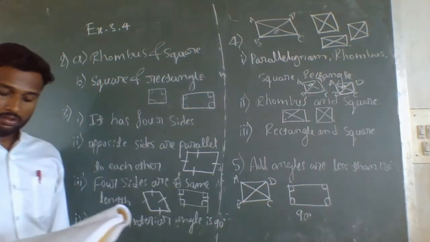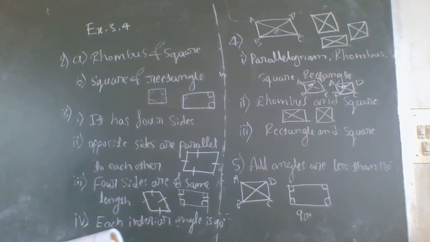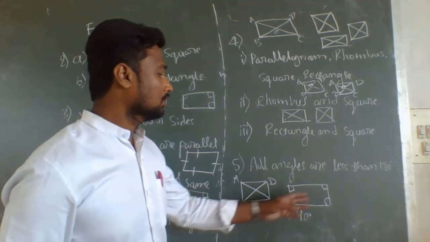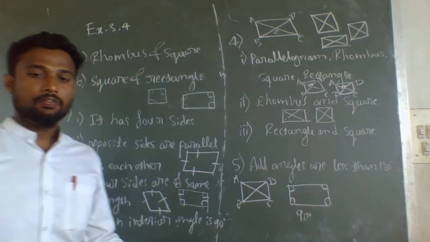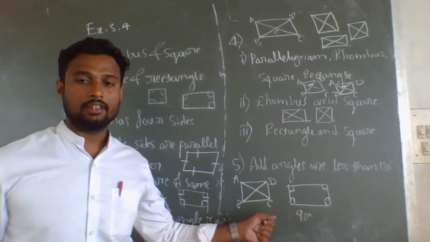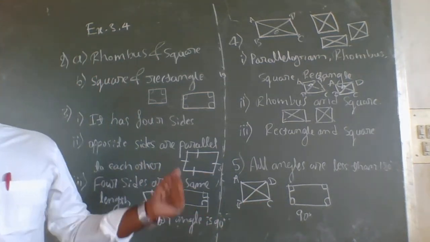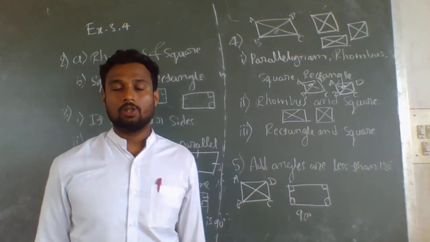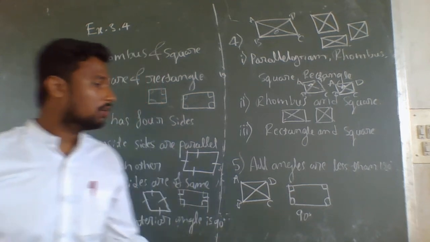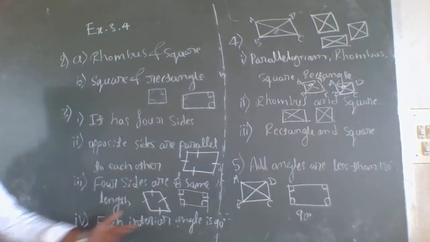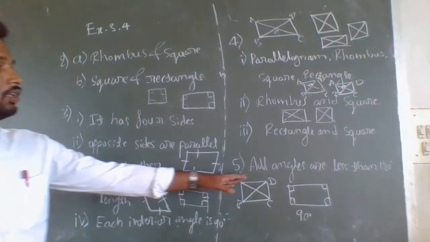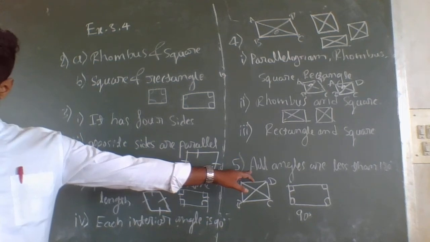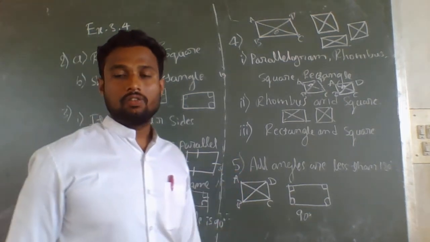Therefore, a rectangle is a convex quadrilateral. If the interior angle is greater than 180 degrees, then we call it a concave polygon or quadrilateral. But here all the angles are less than 180 degrees, meaning 90 degrees. Therefore, the rectangle is a convex quadrilateral.